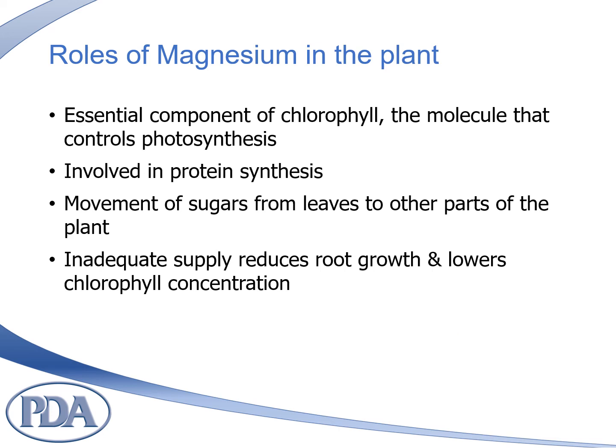Roles of magnesium in the plant. Magnesium is well known as an essential component of chlorophyll, the molecule that controls photosynthesis. However, magnesium is also involved in protein synthesis and in the movement of sugars from leaves to other parts of the plant. Inadequate supply of magnesium results in reduced root growth, lower chlorophyll concentration, and accumulation of starch and sugars in the leaf and reduced contents in the roots.